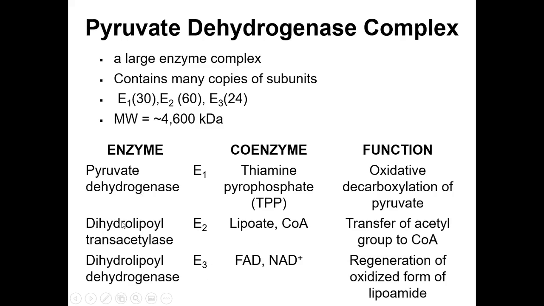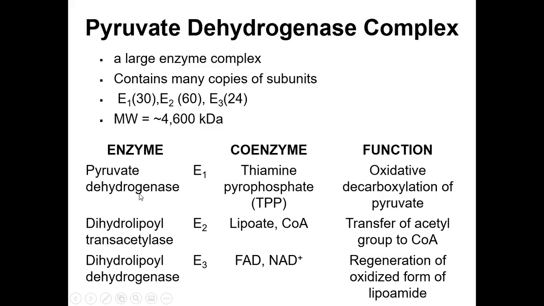So we have also the name for each. E1 is the pyruvate dehydrogenase. The E2 is dihydrolipoyl transacetylase. And then the third one is the dihydrolipoyl dehydrogenase. So meron tayong transacetylase and dehydrogenase. At meron silang mga kinakailangang coenzymes.